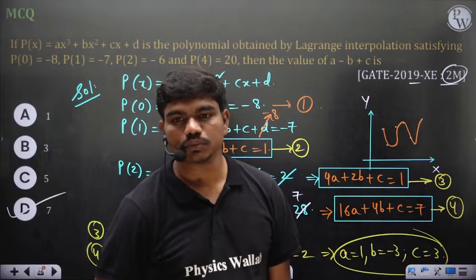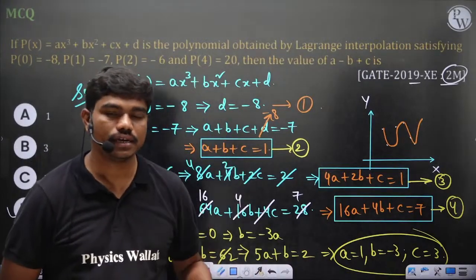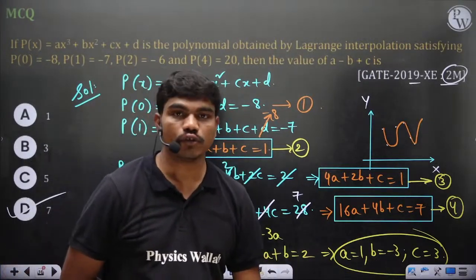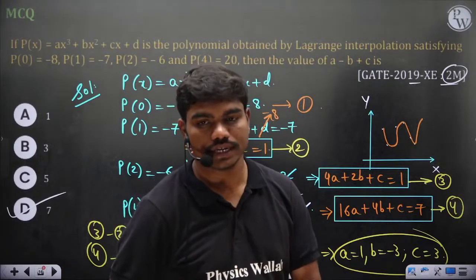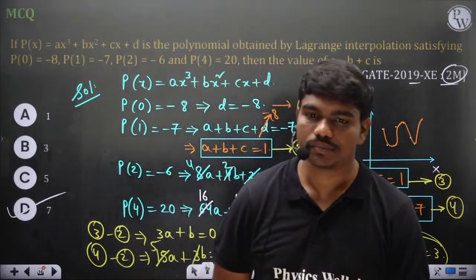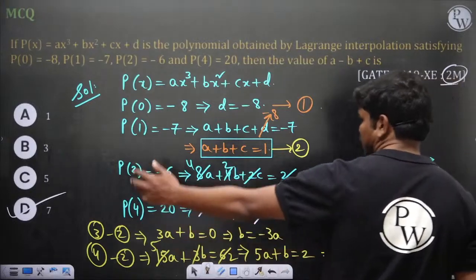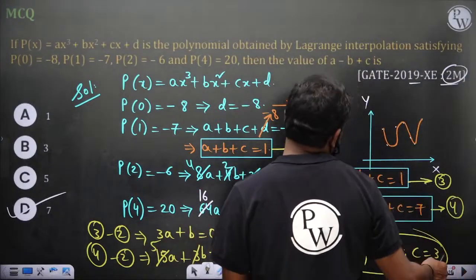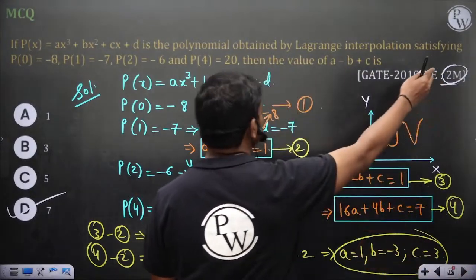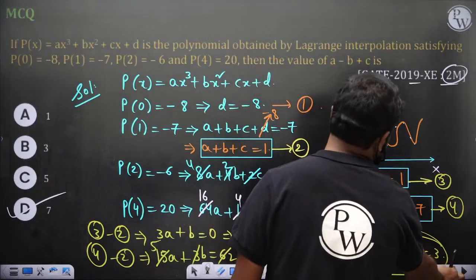Which of the numerical methods are most frequently asked? Newton-Raphson, then interpolation, then Euler. Sorry, not RK fourth order, Euler. So Euler's method, people ask these things. Done. So 7 is the correct answer, of course, because a minus b plus c is 7. Again 2 marks, luckily, very easy stuff.